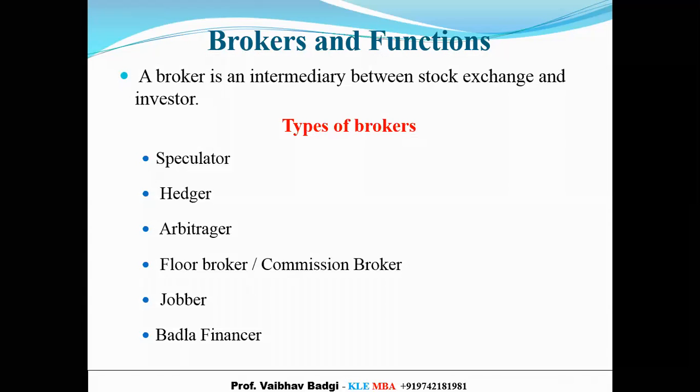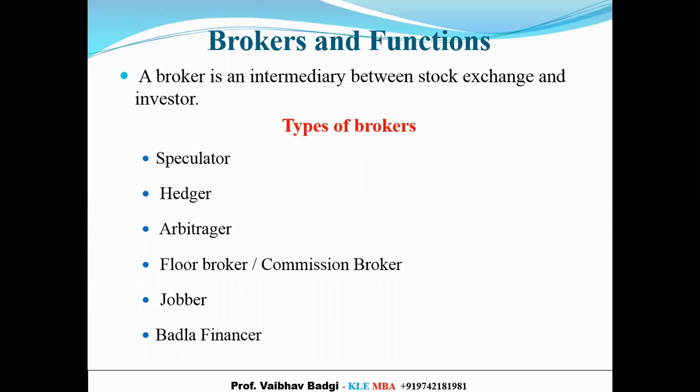The next type of broker that we have is called a jobber. Now this concept of jobber is applicable only on the Bombay Stock Exchange. It is not applicable on the National Stock Exchange. What is a jobber? A jobber is a type of broker. What does he do? He purchases shares in his own name first, and then he sells the shares to people like you and me. Normally, any other broker is not allowed to do so.